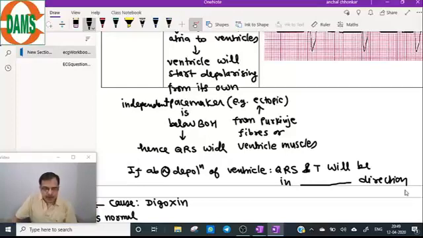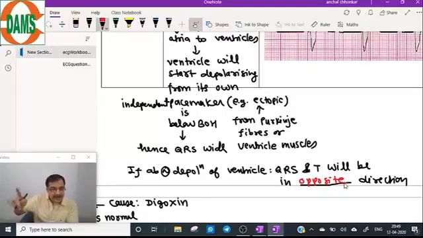This is an abnormal depolarization of the ventricle, so QRS and T will be in opposite direction. That also we have done earlier. In the earlier diagram, basic number 3, abnormal depolarization starting from the epicardial surface, you drew the QRS negative and T wave positive. Correlate that finding.